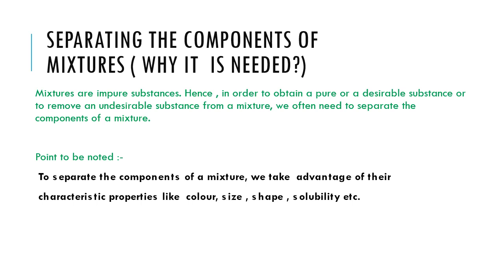Hence, in order to obtain a pure or a desirable substance or to remove an undesirable substance from a mixture, we often need to separate the components of the mixture. Point to be noted: to separate the components of a mixture, we take advantage of their characteristic properties like color, size, shape, solubility, etc.